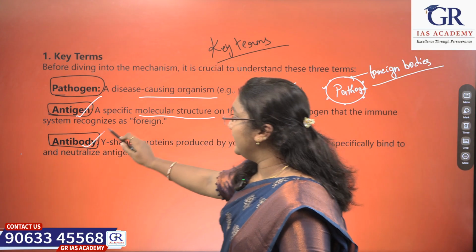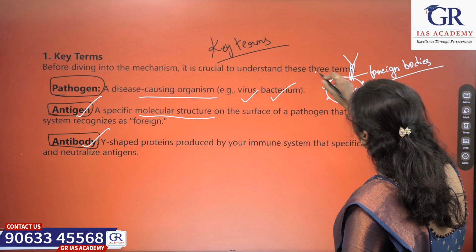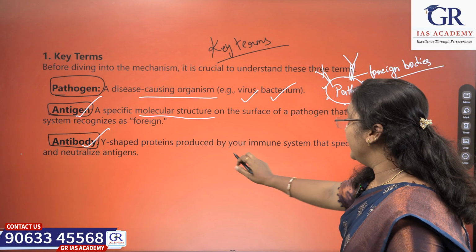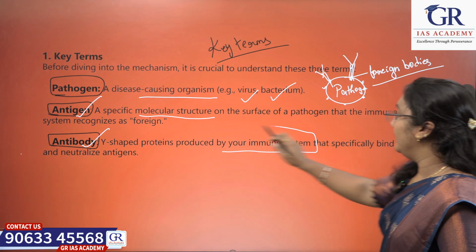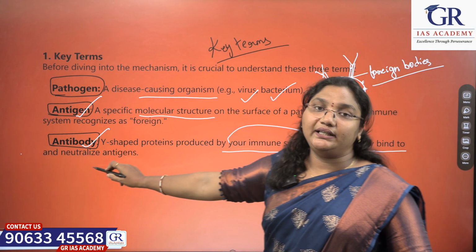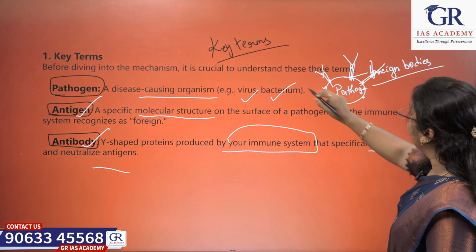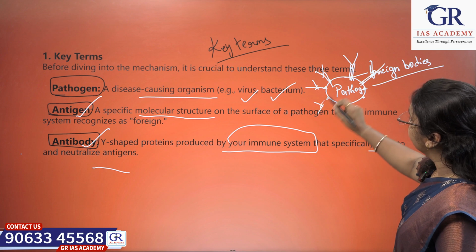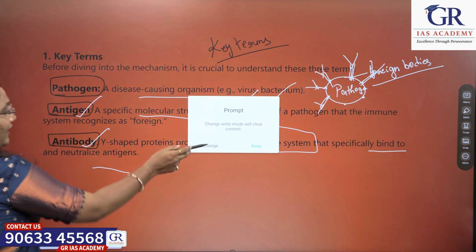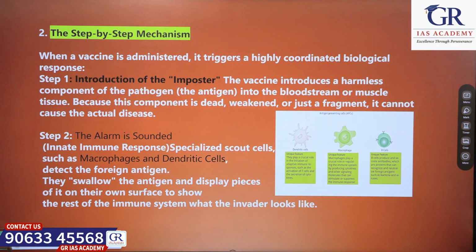Next, what is an antibody? Antibodies are Y-shaped proteins produced by the immune system that specifically bind to and neutralize antigens. These Y-shaped proteins will come and bind to the antigens. These are called antibodies. You have to know these terms before knowing the mechanism of vaccines.